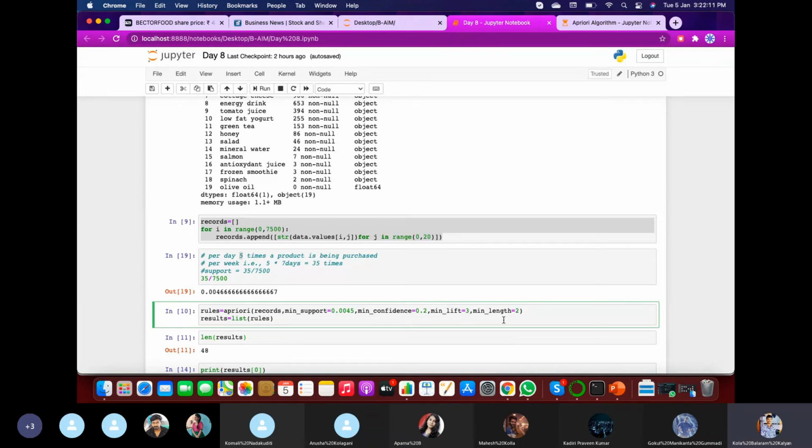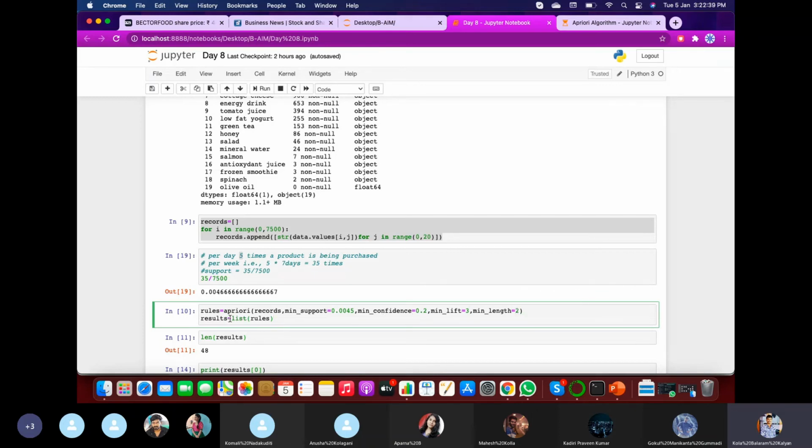So more than one needs to be instructed here, and I am saying there must be at least a combination of two products. Let me say milk and bread. Every customer must purchase at least two products. Only those records and combinations you show me. So my minimum length is 2.